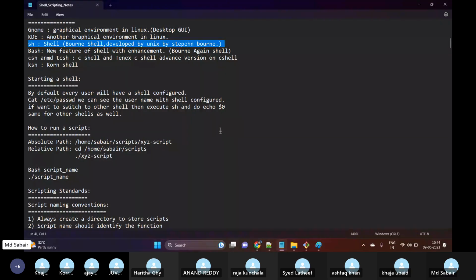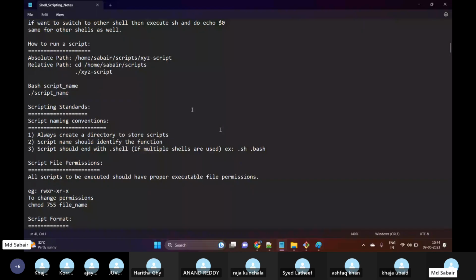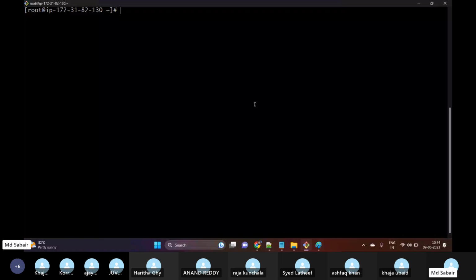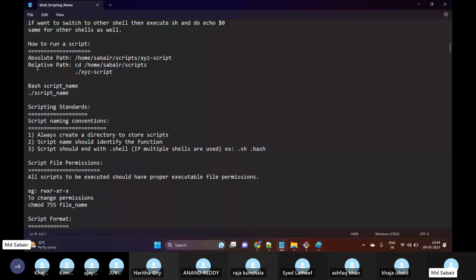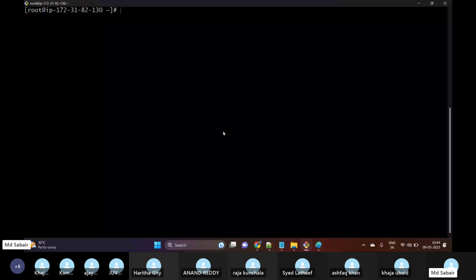Now, if you want to run any script, how can we run it? For example, let me create one script. Here we can see two different paths: we have the absolute path and we have the relative path. Absolute path means, for example, pwd. So let me create one directory using mkdir -p.